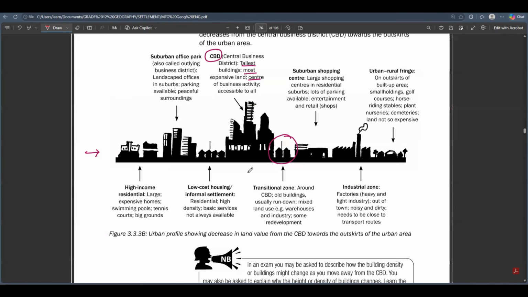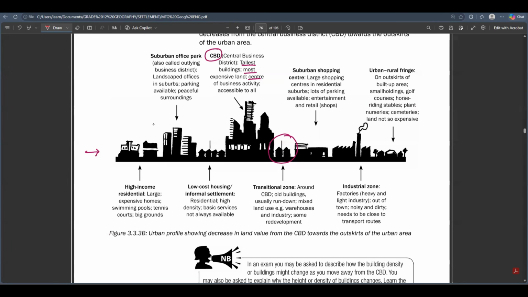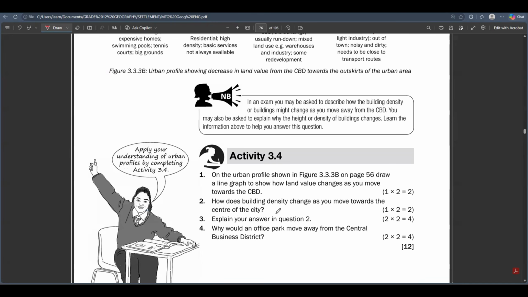Let's go to the light industries. All right, yeah. If we go to the light industries, we are here at the transition zone. The light industries are found here in an industrial area. This place is known as an industrial area. We'll come back again and talk about the suburb and shopping center, don't worry. Let's talk about the light industries as well as the heavy industries.